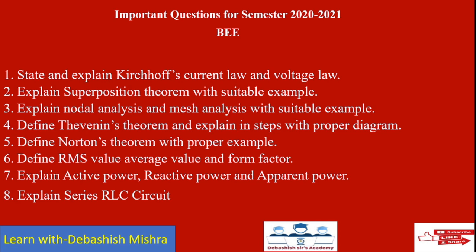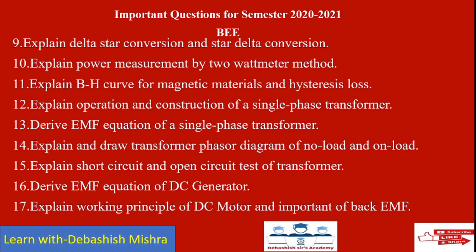Then define Norton's theorem with proper example. Then define RMS value, average value and form factor. Then explain active power, reactive power and apparent power, which is very important for your basic electrical engineering. Then explain series RLC circuit. Question number 9. Explain delta star conversion and star delta conversion. Then explain power measurement by 2 wattmeter method.